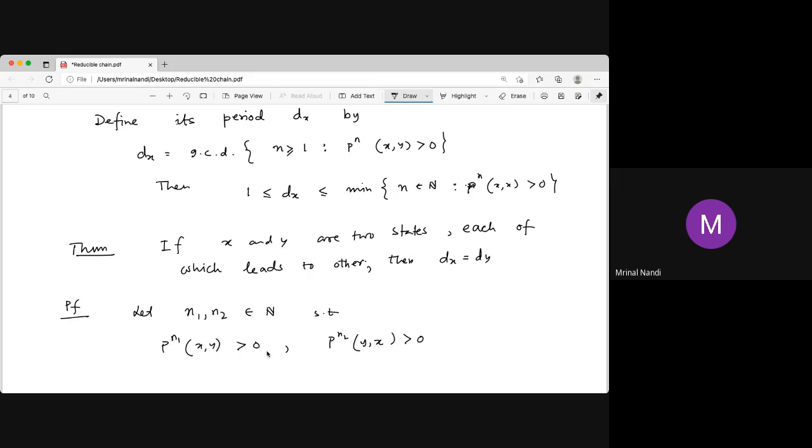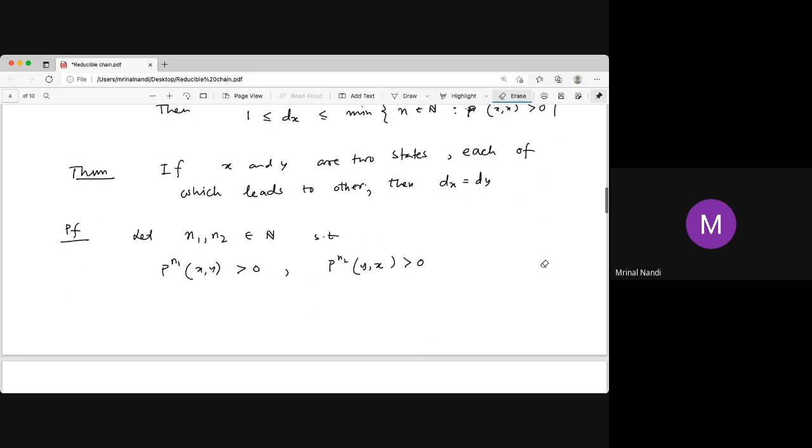Since x leads to y and y leads to x, such n1, n2 exist. Now, in n1 steps, with positive probability x goes to y, and from y it comes back to x in n2 steps. That implies that in n1 plus n2 steps, x comes back to x with positive probability. That's the product of these two.